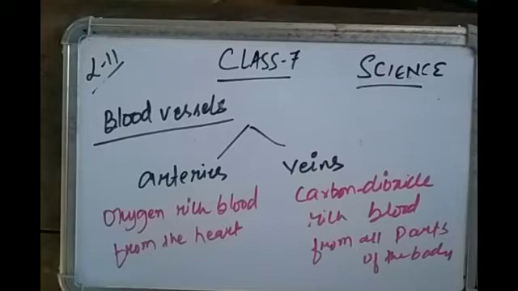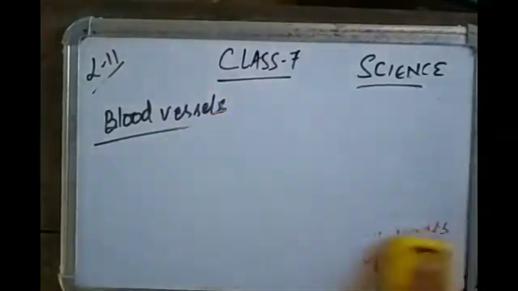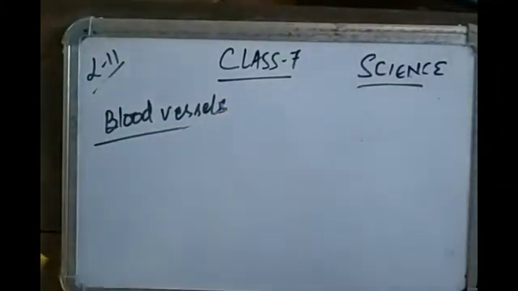So oxygen rich blood from the heart is carried by the blood vessels called arteries. Carbon dioxide rich blood is carried by blood vessels called veins. The arteries have thick elastic walls when compared to veins. Veins have thin walls.